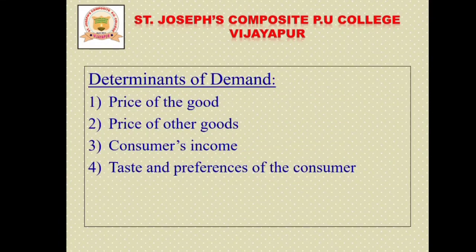Then what are the determinants of demand? The determinants are price of goods, price of other goods, consumer's income, and taste and preference of the consumer. So these are the four determinants of demand. To determine demand, we require a commodity with a certain fixed price.